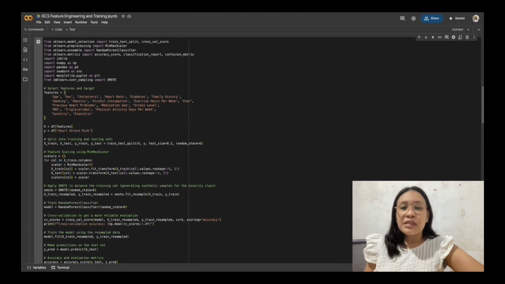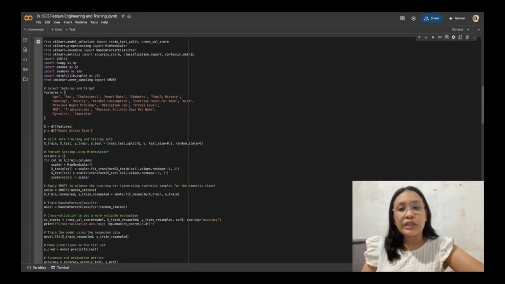Since our dataset is synthetic, we still consider that real world medical datasets often suffer from imbalance. To lessen the imbalance of the actual patient records of heart attack risk, we applied SMOTE, or synthetic minority oversampling technique, an algorithm that balances the training data by generating synthetic examples of the minority class. After that, we trained the data using a random forest classifier on the balanced training data, and ensured that the data is already balanced.